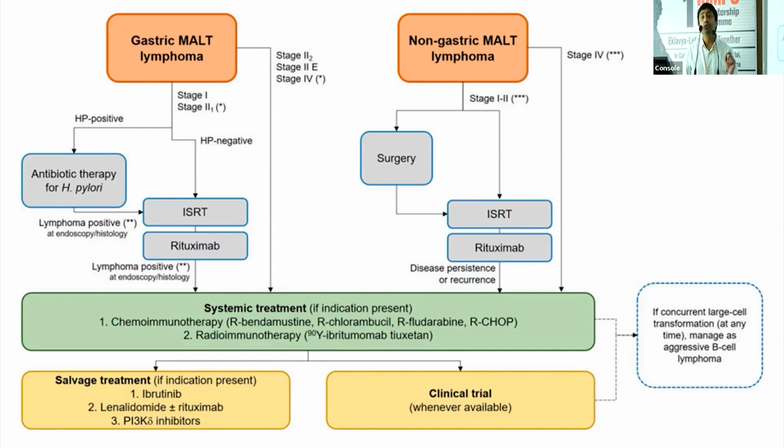Ibrutinib stands out as the most preferred treatment regimen. Ibrutinib is a BTK inhibitor, and BTK is highly expressed in most of these lymphomas, including marginal zone lymphomas, which is why ibrutinib has shown good success. There are now trials incorporating ibrutinib into first-line treatment for marginal zone lymphomas. The other important drug is venetoclax, a BCL2 inhibitor. It's an actively apoptotic disease, and because of that, there is a significant role of venetoclax as well in the treatment of these lymphomas.